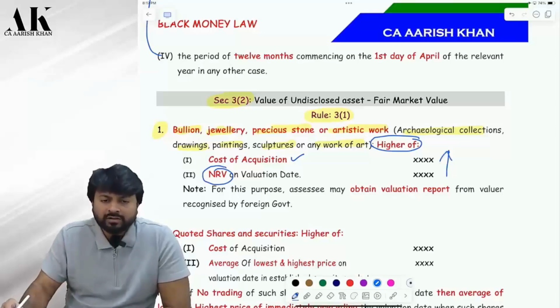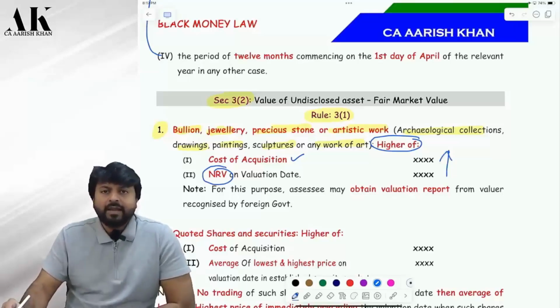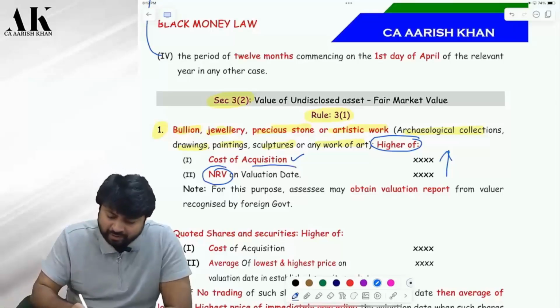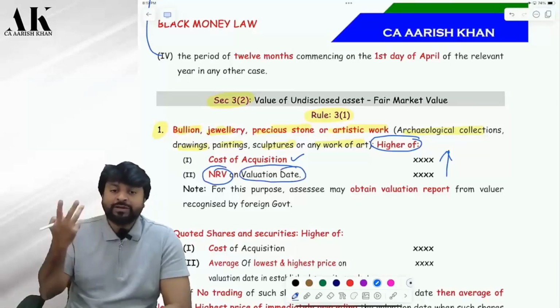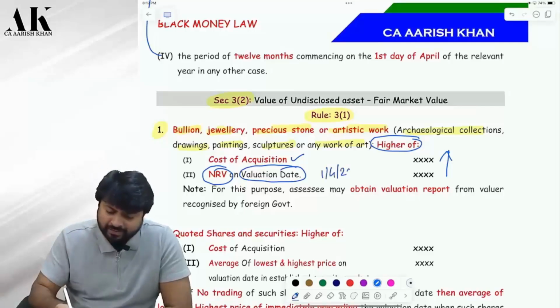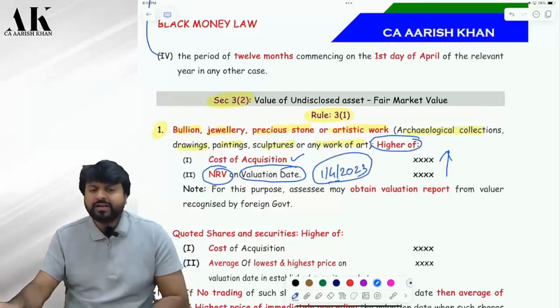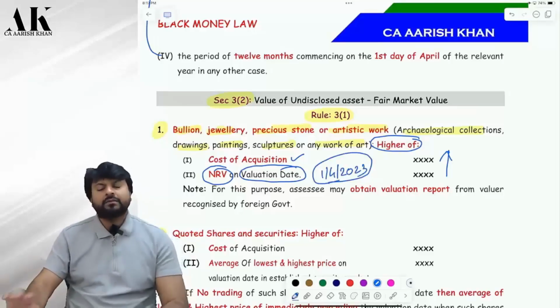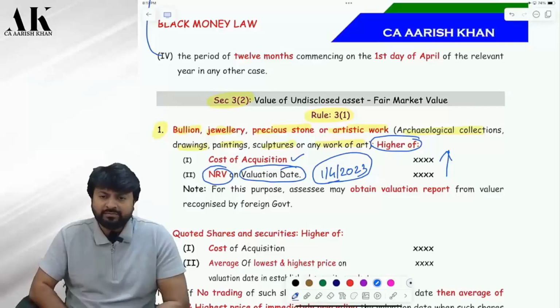The cost or NRV, whichever is higher, NRV on valuation date. Now you will ask me, what do I mean by valuation date? Valuation date is nothing but by default 1st April. Don't worry.